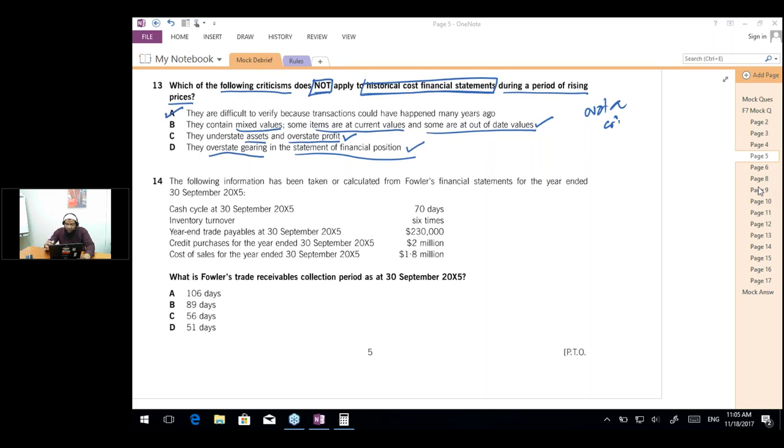Emma Junaid is asking, from where should we solve? From which year should we solve the past papers? Emma Junaid, I would suggest that you should solve the past papers after the specimen exam. So after the specimen exam, you have the recent past paper of March, June 17, you have December 16, you have September 16, and you have June 16. So these are the 4 attempts that you can solve as a full scale.